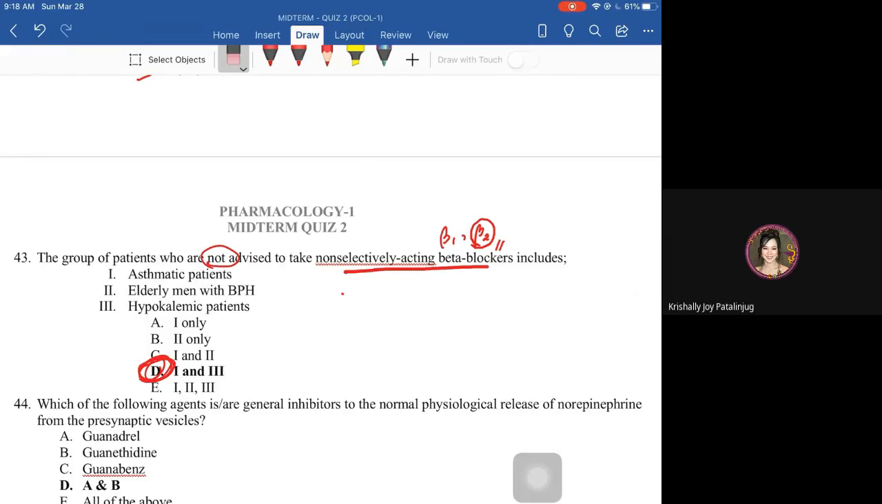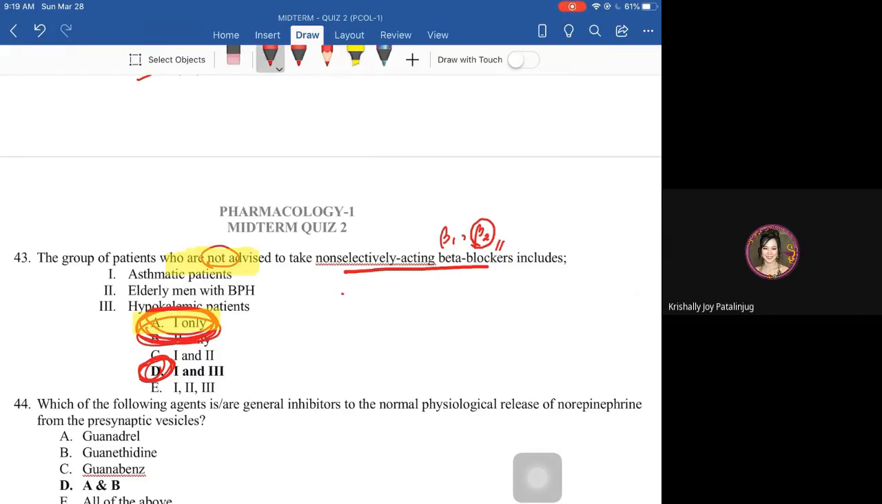Not advised. Not advised, not advised. So indeed, only A, just A. So, final answer, letter A. We neglected the word not advised. So, when can beta blockers that also block beta 2 not be used? Non-selective beta blockers can be used for a hypokalemic patient. Again, let me go back.